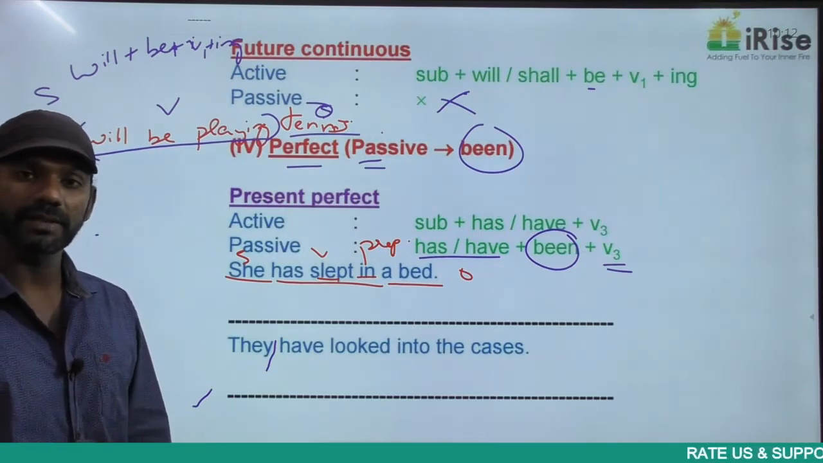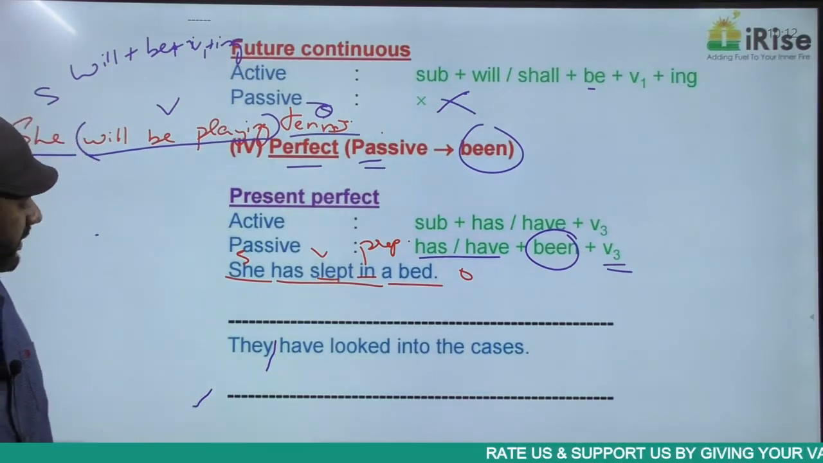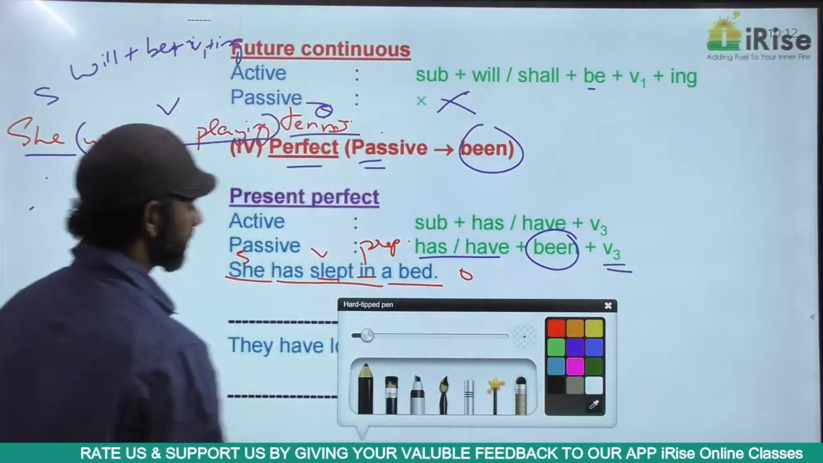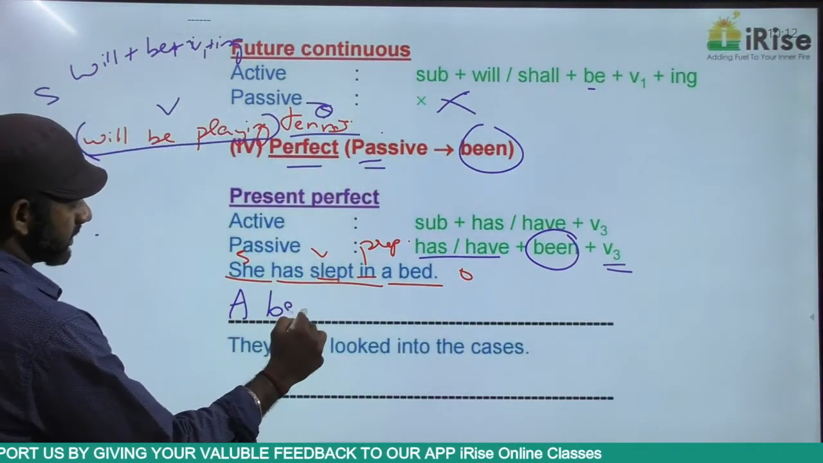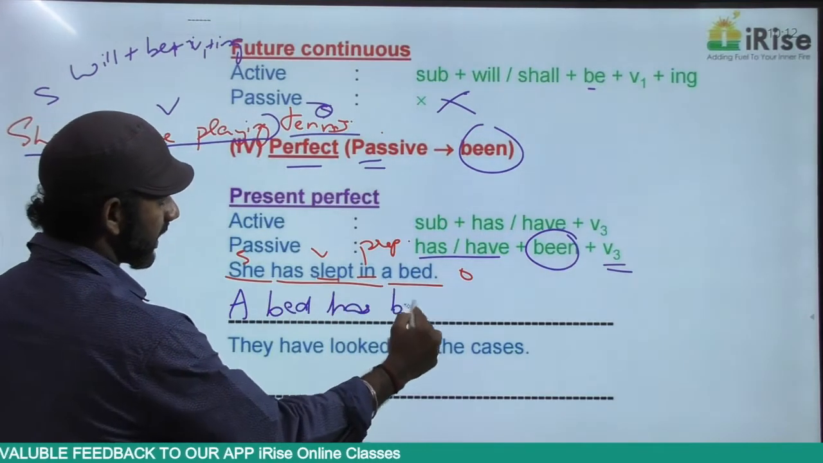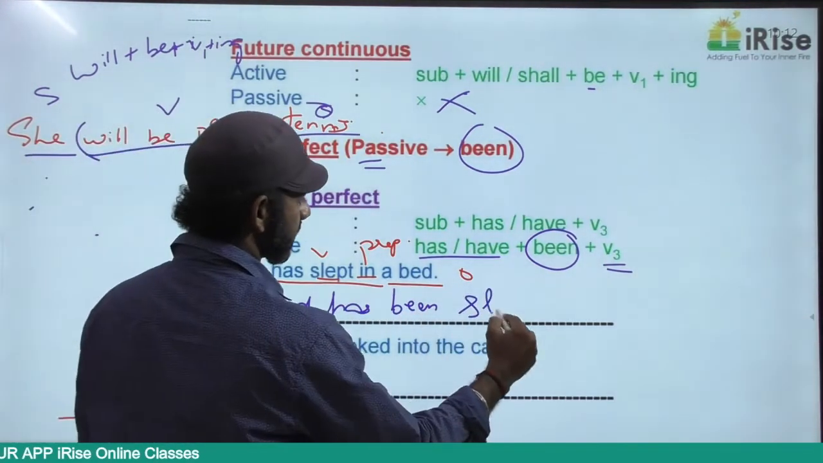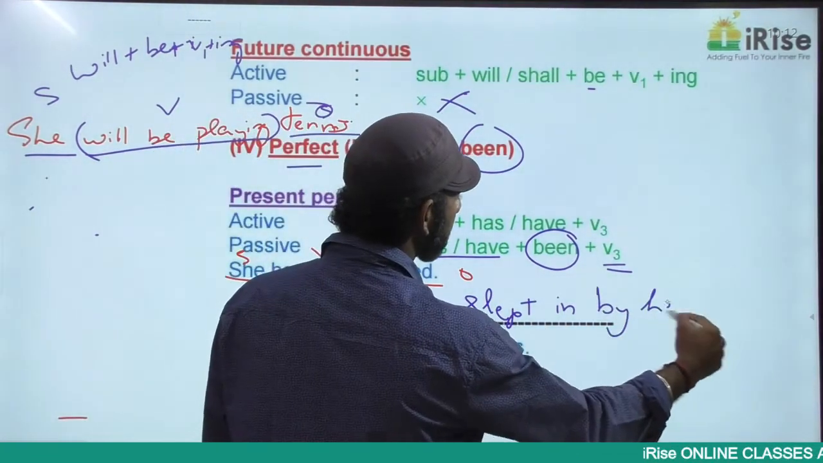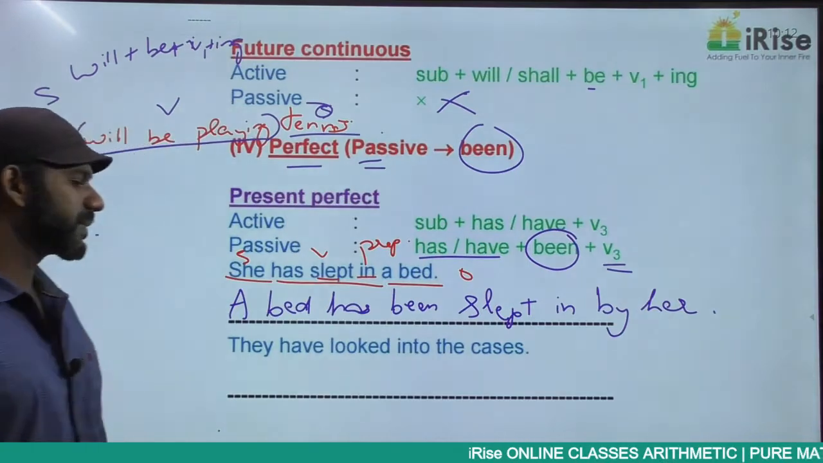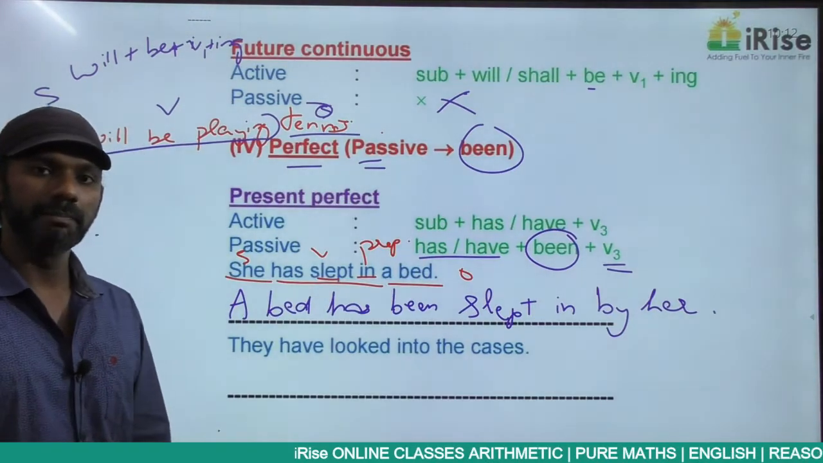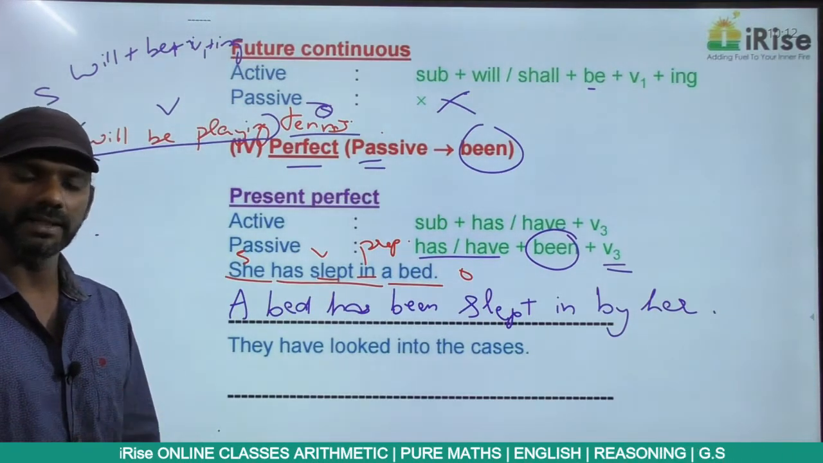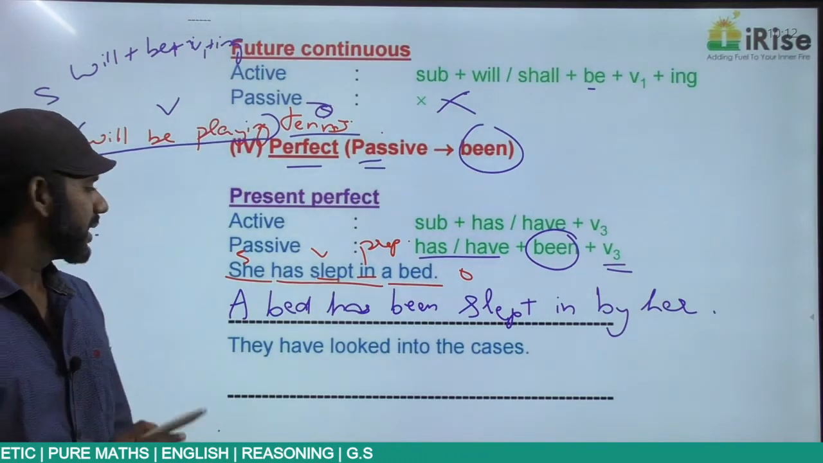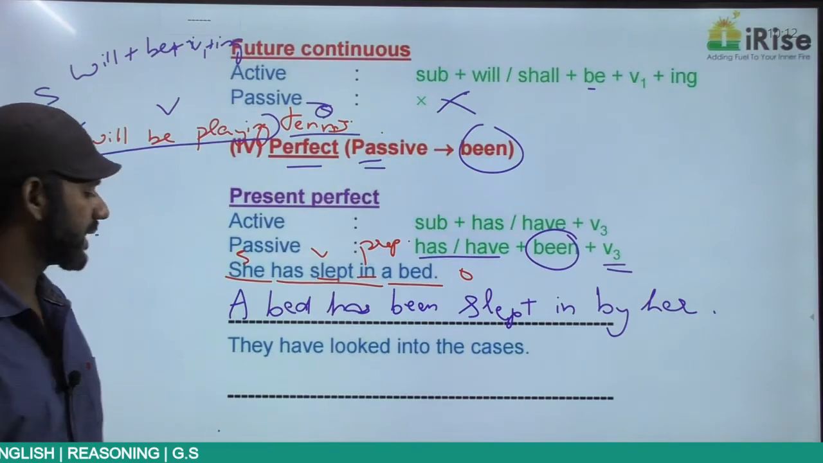In the passive voice also it must be present perfect. This idea in the passive voice becomes a bed has been slept in, phrase. Slept in by her. A bed has been slept by her is wrong. A bed has been slept in by her sounds absolutely incorrect, but it's completely fine. A bed has been slept in by her.